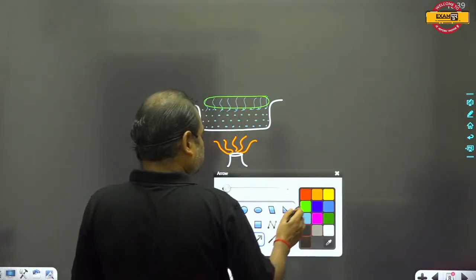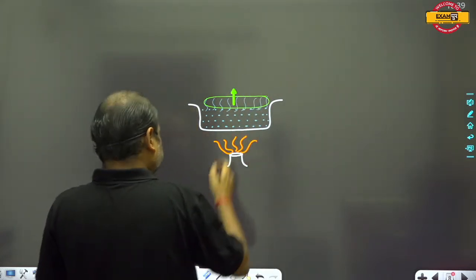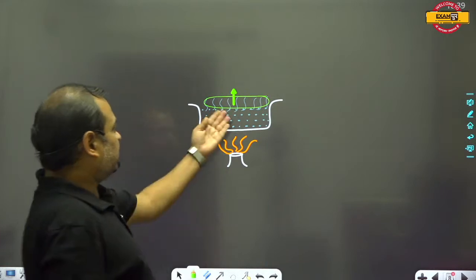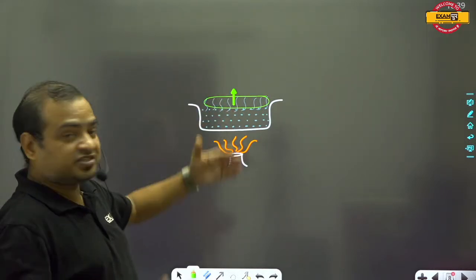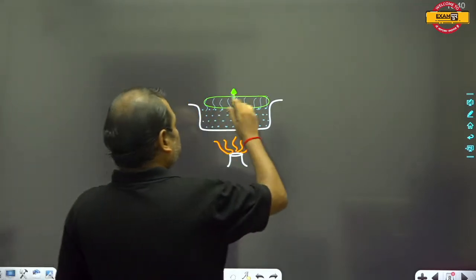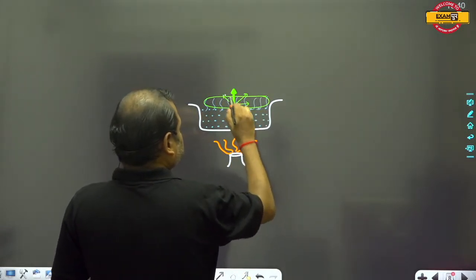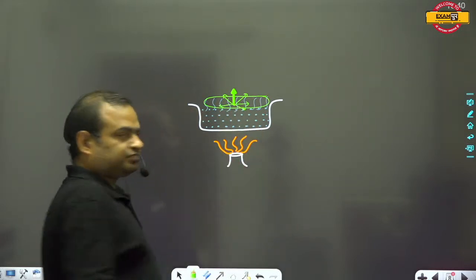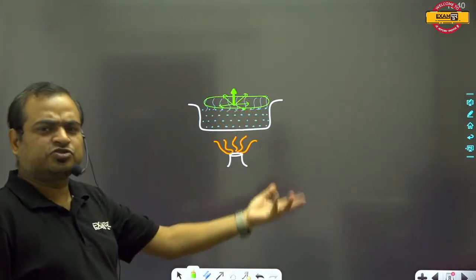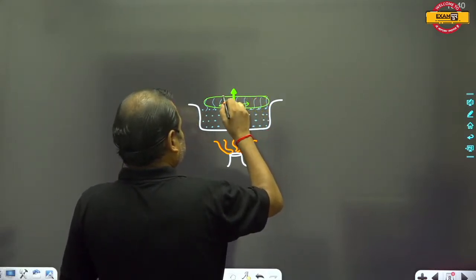So guys, here you can say that this gas has a certain pressure, suppose the value of the pressure is P. The direction of this pressure is random, in all possible directions. This pressure can be shown in this direction, in this direction, everywhere. But I have shown this pressure in the vertical direction just to explain the concept. So this is the pressure.